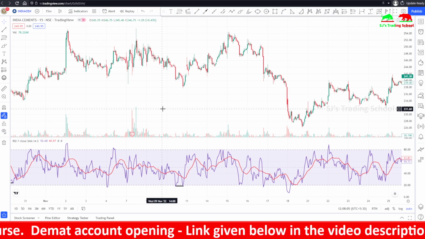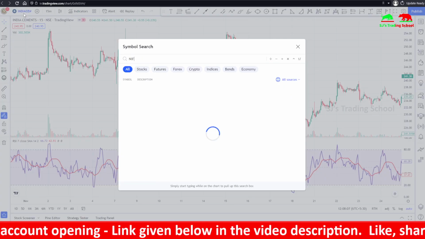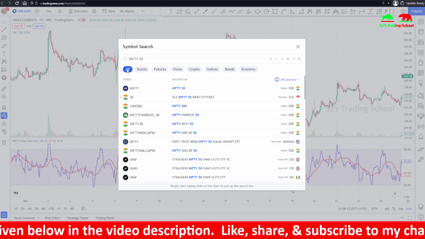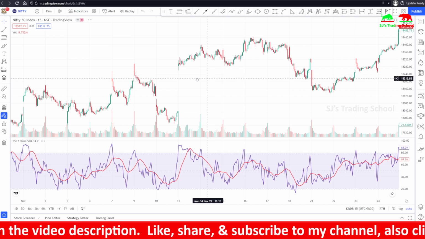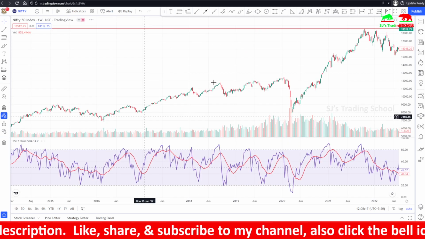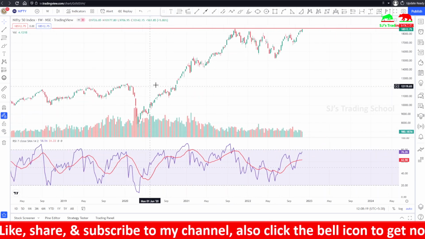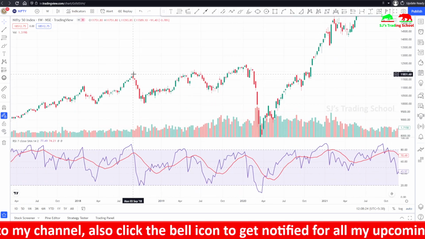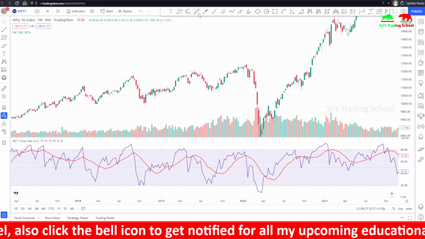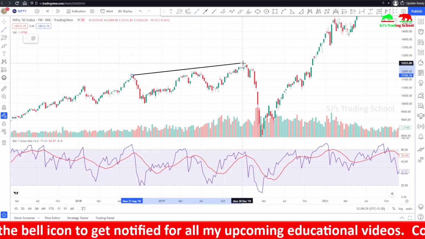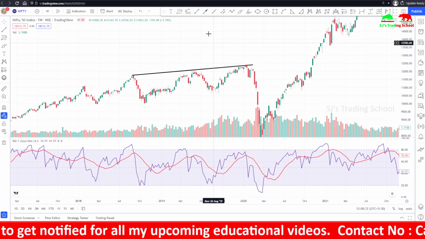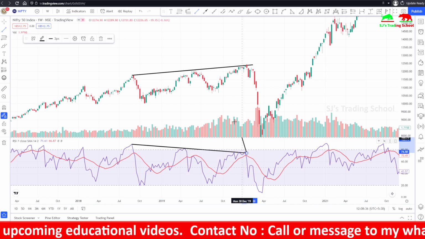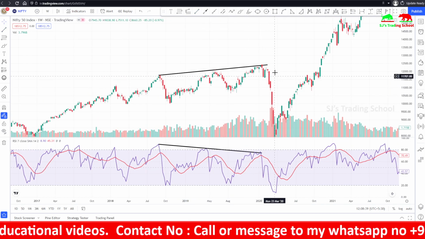You can see in live charts, even the Nifty 50 crash was confirmed by this divergence. You can see clearly, before coronavirus occurred, there was a crash. During the coronavirus, the Nifty crashed. You can see here, the Nifty crashed here. You can spot the divergence clearly here. You can see the stock price makes higher highs, but the RSI was making lower lows. So you can see this is the scenario.